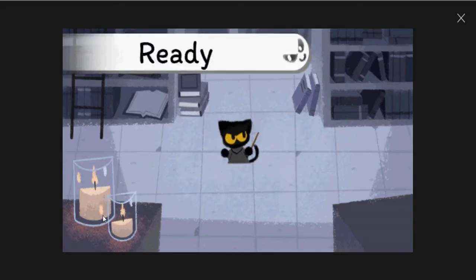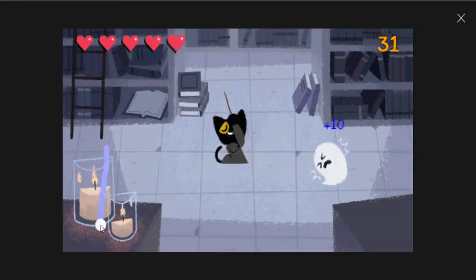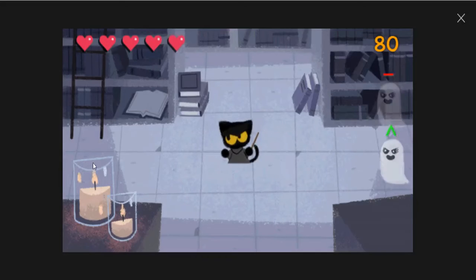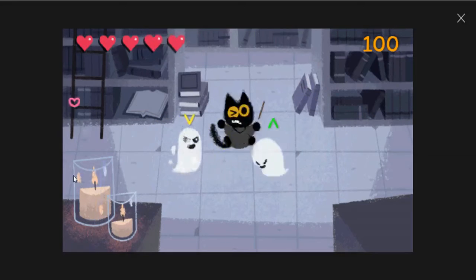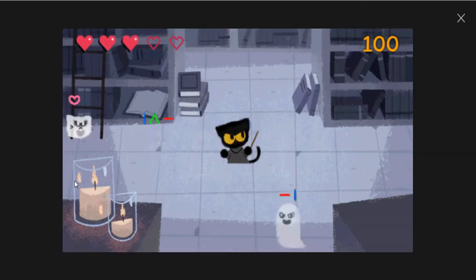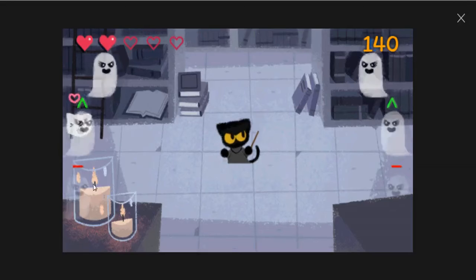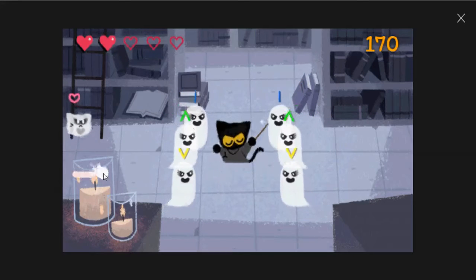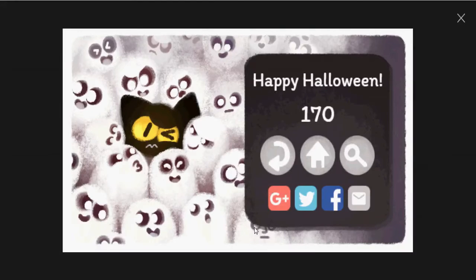So level 1 and ready, set, draw. Do it very fast. 170. This is the main game, and